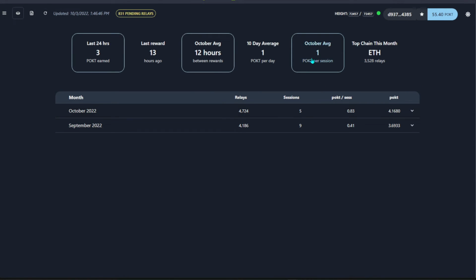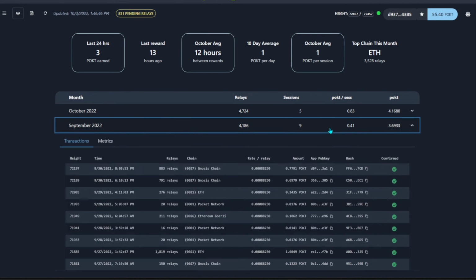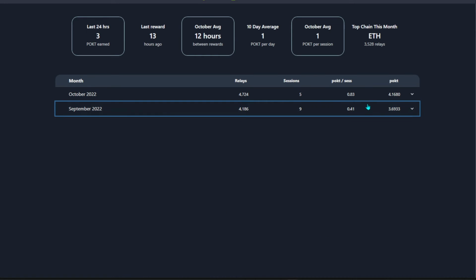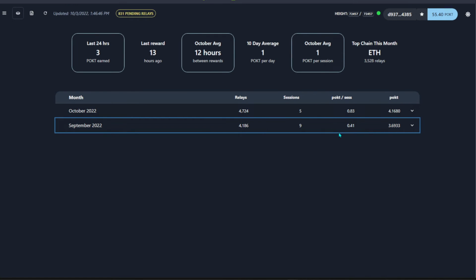Over here we can see that I've been running for almost six days or thereabouts. I've already generated almost 7 Pokt, and I would say it's quite decent, to be honest. Looking at the reward ratio itself, looking at the price of this Pokt token, and whatever I'm generating, it is quite decent, honestly. And I still have a pending release that is ongoing.